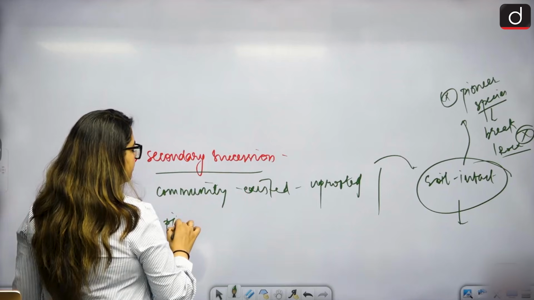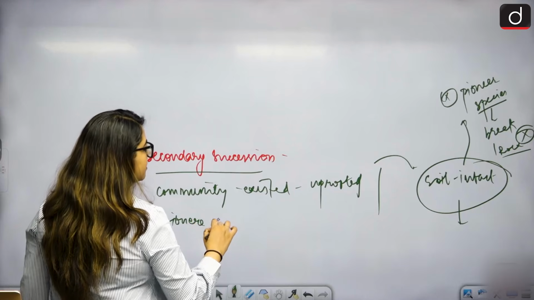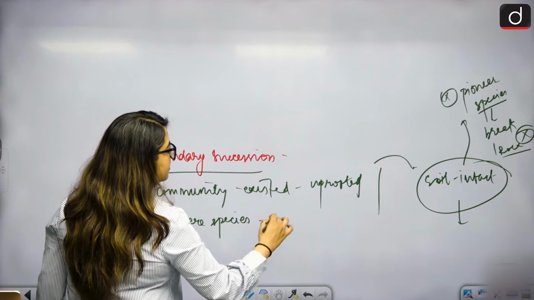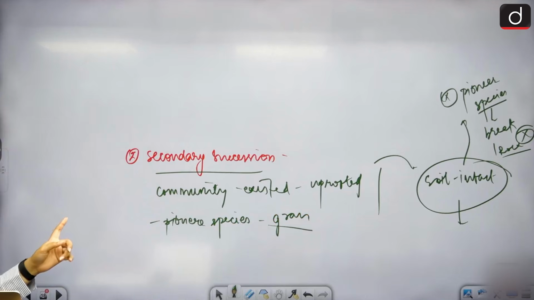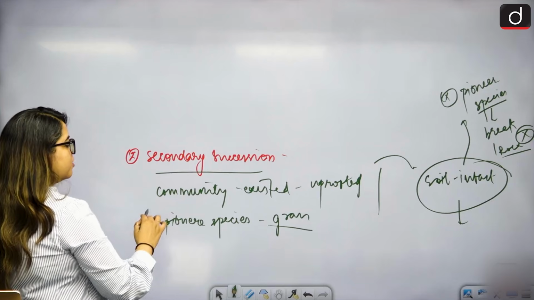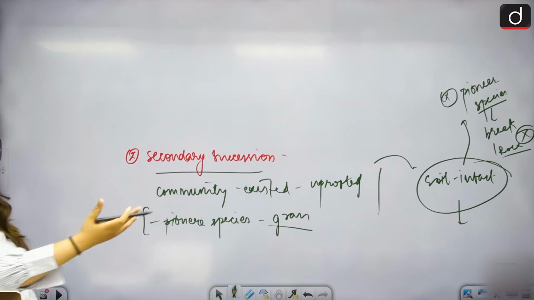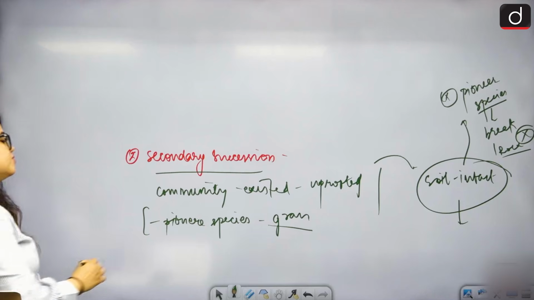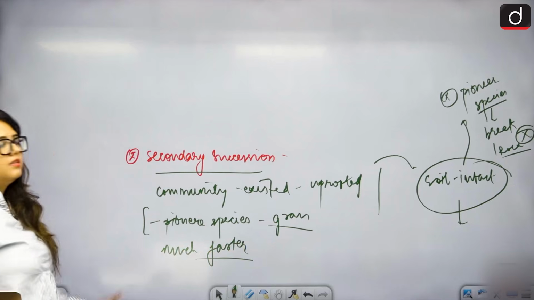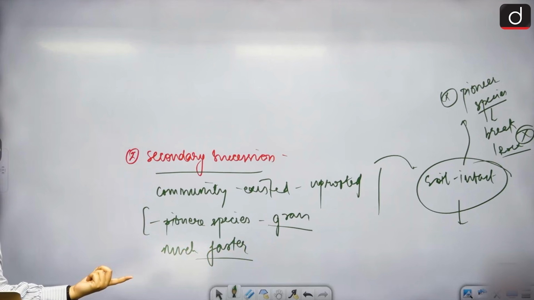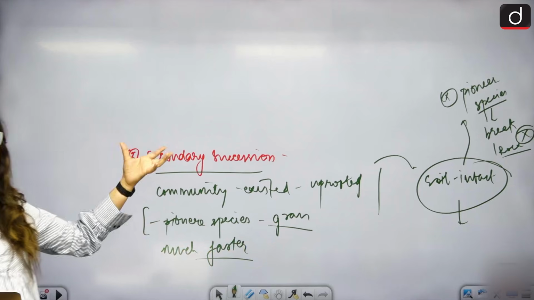Here the pioneer species, because the soil is intact, would be as simple as grass. They won't have to break the rock or prepare the soil. Grasses and weeds can grow. Since rock breaking and soil preparation are not required, this is much faster than primary succession, because the foundation, the soil, is already there.